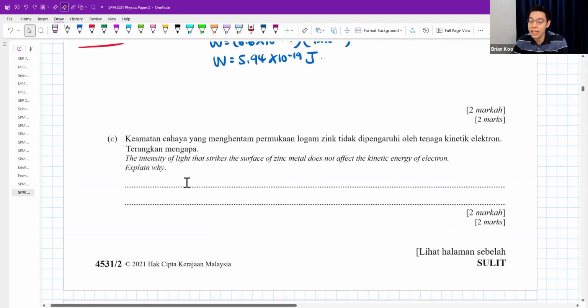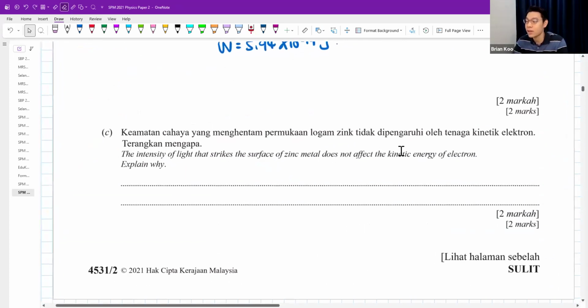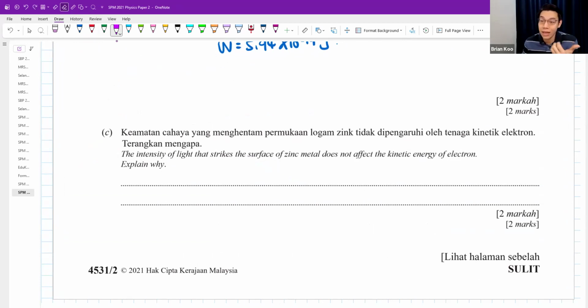Then in part C: the intensity of light that strikes the surface of zinc metal does not affect the kinetic energy of electrons. Explain why. Please always be reminded that in this section, they like to test you two things. Intensity of light is kind of like brightness. The intensity affects the number of electrons. That's one thing. The frequency always affects the kinetic energy. So these two are different concepts.